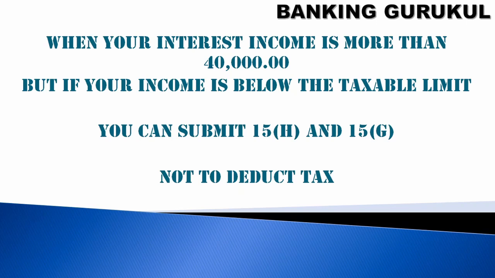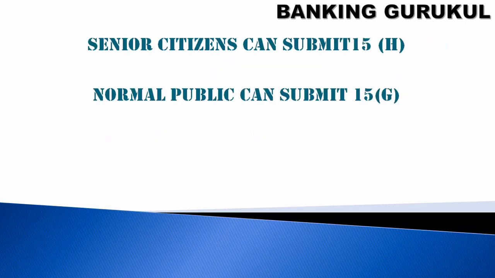These forms should be submitted every financial year. If your deposit is open for 5 years, every year you have to submit 15H or 15G depending on your customer status. As already discussed, senior citizens can submit 15H and the normal public can submit 15G, so that TDS is not deducted.